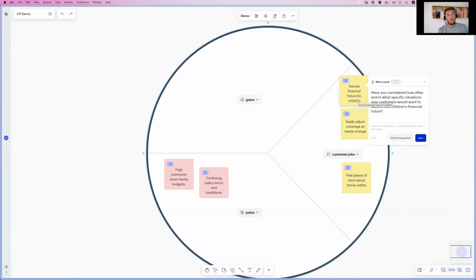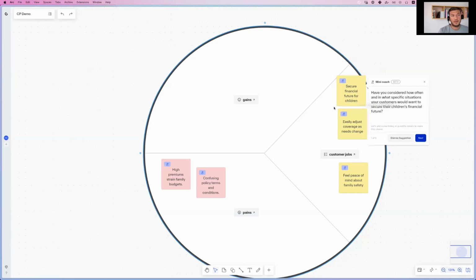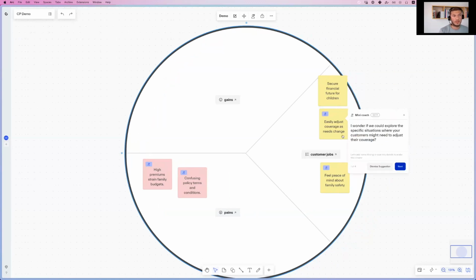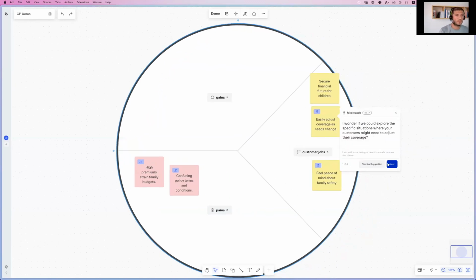And it would also frame its questions as reflection prompts, right? So it wouldn't tell you, this is wrong, you should do this, but it's more like asking you questions for you to reflect on these jobs, pains, and gains, which you could either say is a valid question and I would like to further specify this one, or you could simply dismiss the question because it might not be helpful for you.